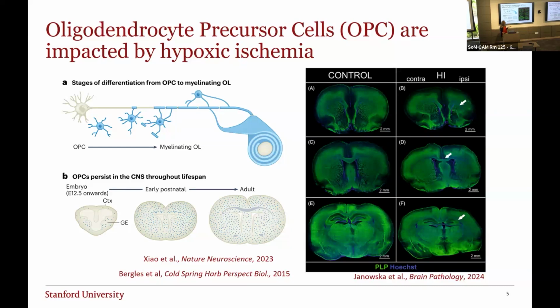This image comes from a paper published this year looking at HI injury in a rat model. For those not familiar with HI injury in these rodent models, usually they do a common carotid ligation on just one side, leaving the other side alone, and then they put the rodents into a hypoxic chamber for about an hour or so. Then you can compare the ipsilateral side to the contralateral side in terms of the ischemic injury. This is a stain for PLP, which marks myelination, and you can see there's less myelination on the side with the ischemic injury. So OPCs are really important in HI injury.